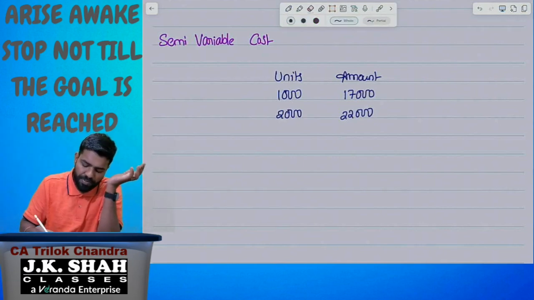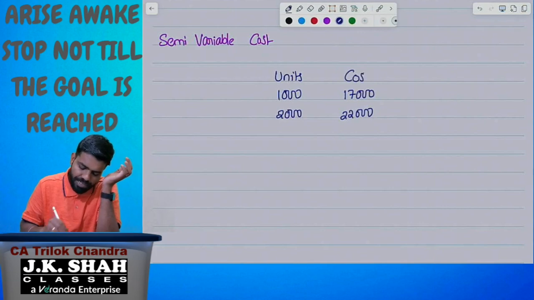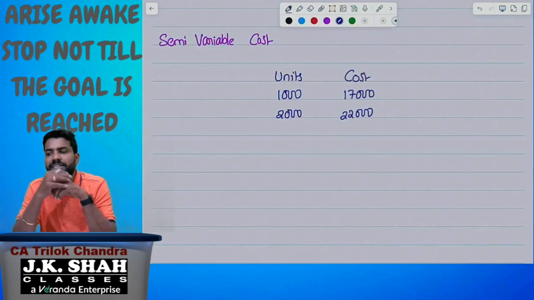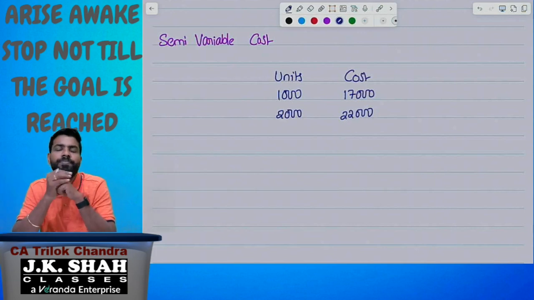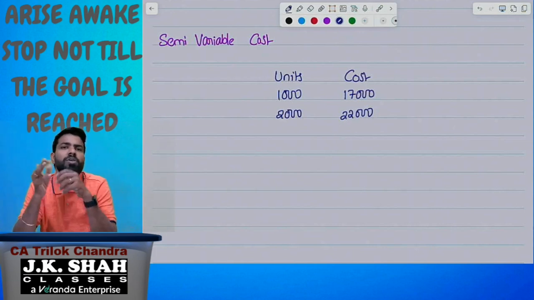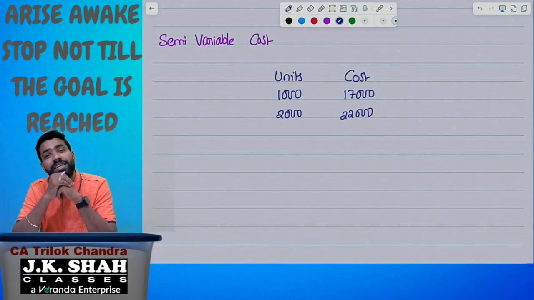Instead of amount, let me take it as a cost. Just by looking at this information, we need to identify whether the given cost is variable or fixed. Number one, is it a fixed cost? Just think, is it a fixed cost? The answer is no. Why no? Totals are not the same. Total is changing. What is the fixed cost nature? Constant in total. Here it is not constant in total, so it is not a fixed cost.